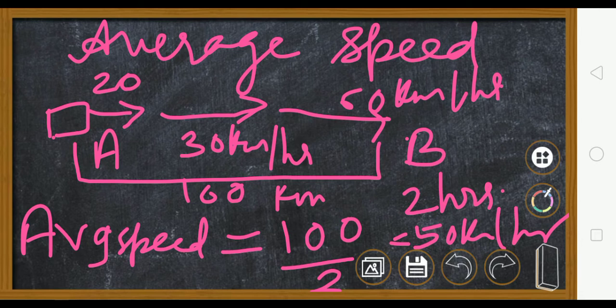Clear? Why is average speed taken? Because a body does not go with the same speed from point A to B. Sometimes it gets a totally free road, and the speed will increase. When you are in a crowded area, your speed will decrease. So what we do is find the average speed by taking the total distance divided by the total time taken. Clear?